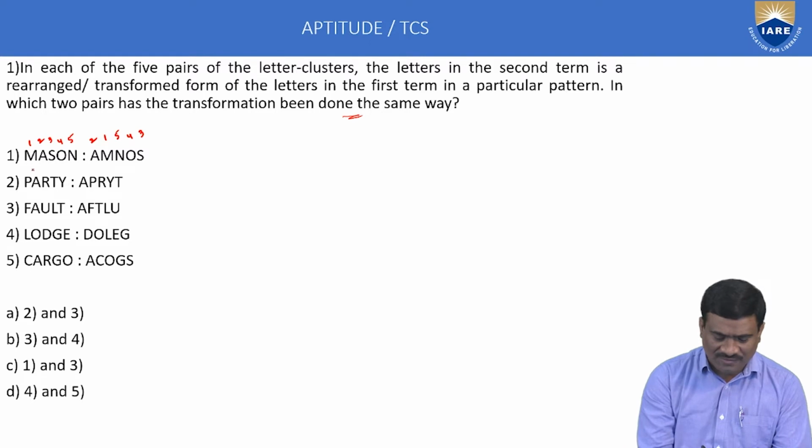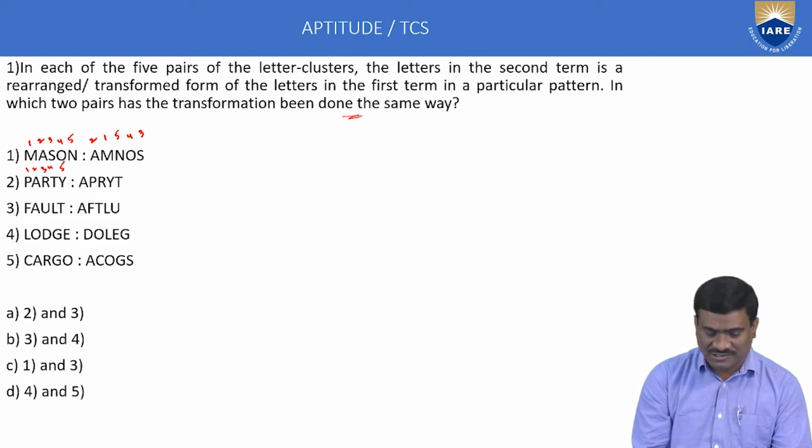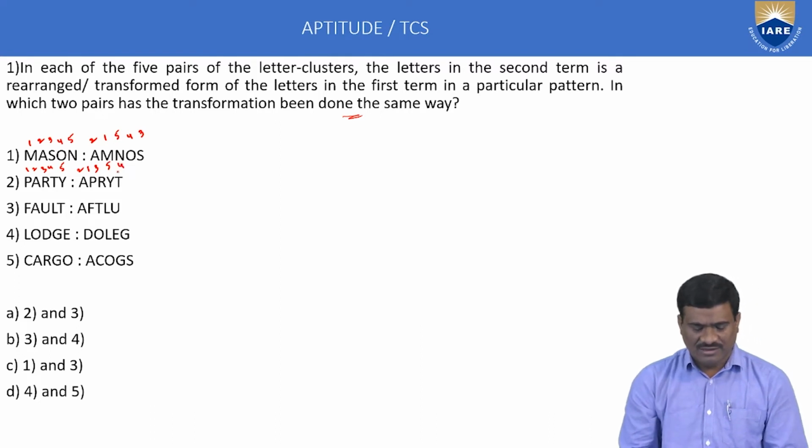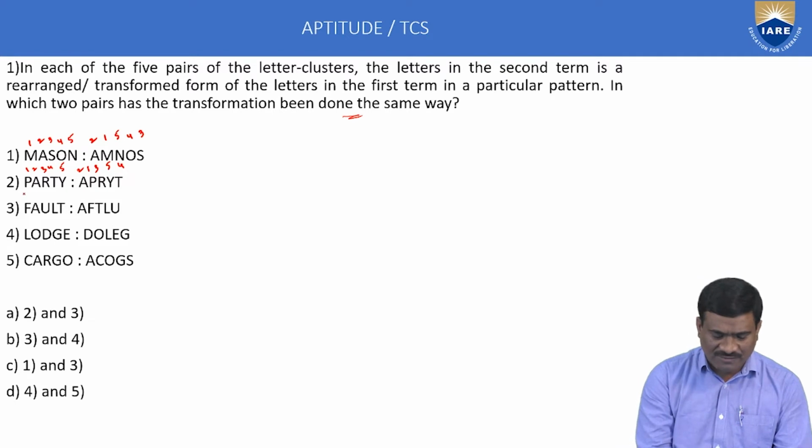Similarly, the second: 1, 2, 3, 4, 5. RHS 2, 1, 3, 5, 4. Okay, right. Next, the third one, again the same 1, 2, 3, 4, 5 order.